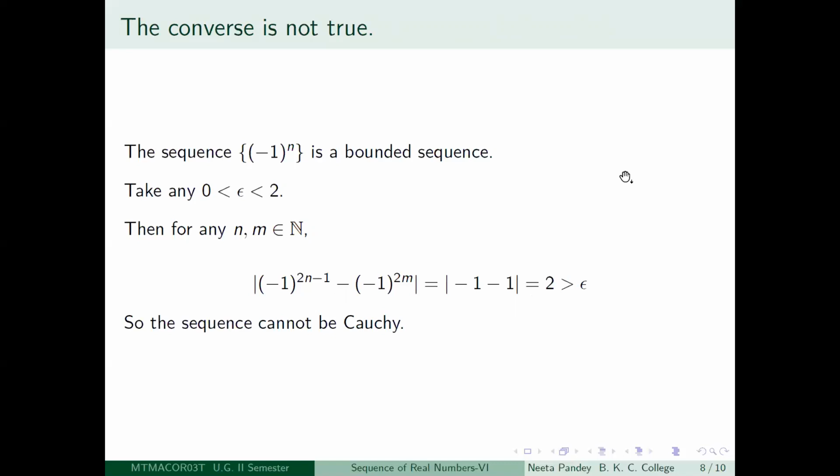It is not possible, because if you fix any capital Nth term, after that you will have the odd terms and the even terms, and the distance between them is always going to be greater than epsilon. So there is no possibility of getting a positive integer capital N so that Cauchy's criterion is satisfied if you take your positive epsilon to be less than 2. So this sequence is not Cauchy, even though it is a bounded sequence.